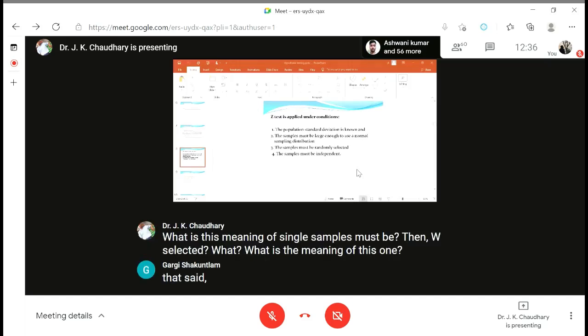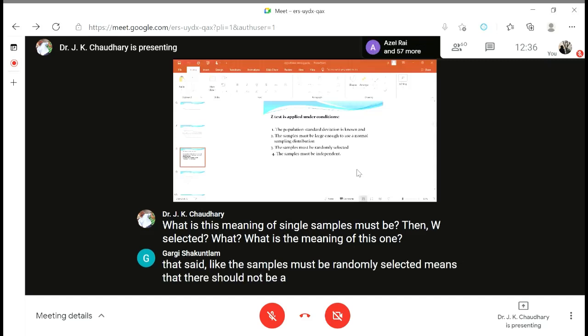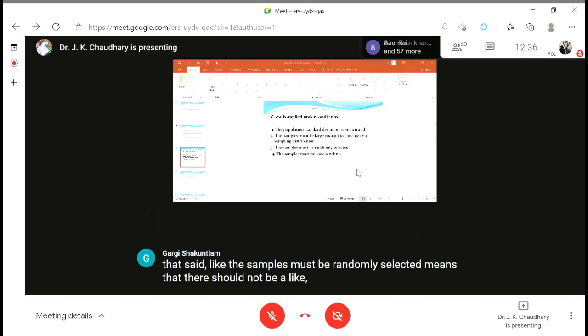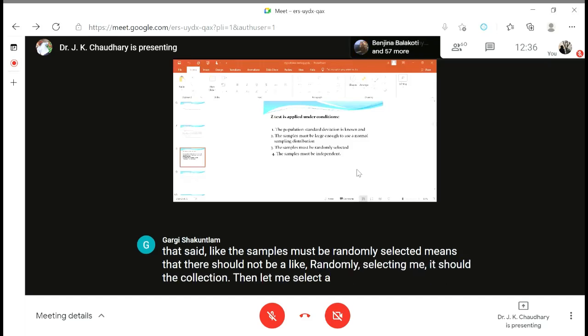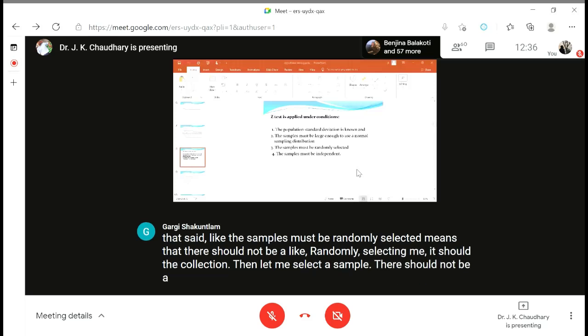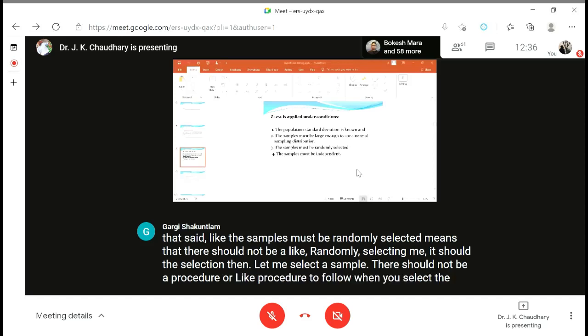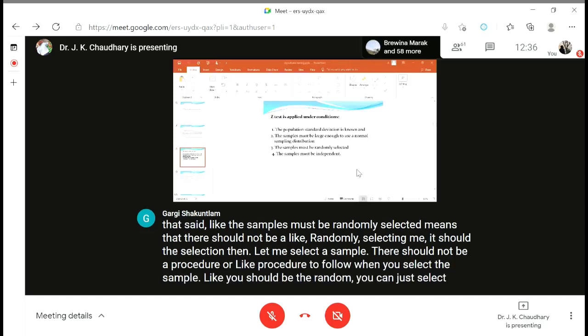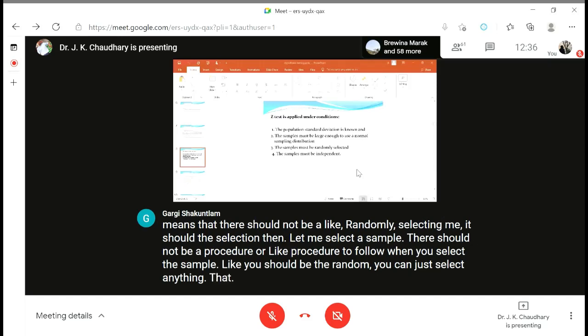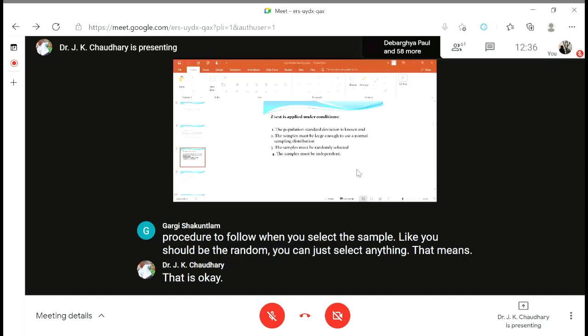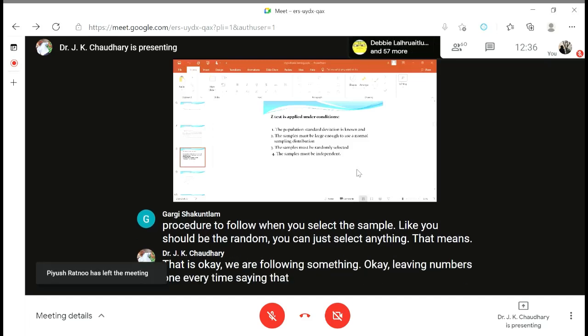The samples must be randomly selected. It means that when we select a sample, there should not be a procedure to follow. It should be just random. You can just select anything. Or, if we are following some procedure, is that okay? But what is the meaning of this? If I'm saying random, we are selecting randomly. What is the meaning of this one?